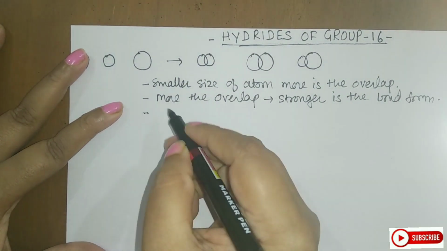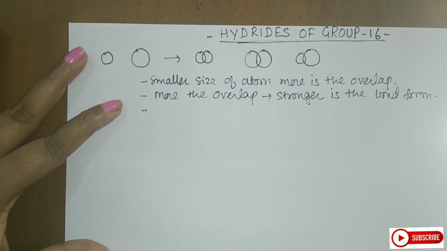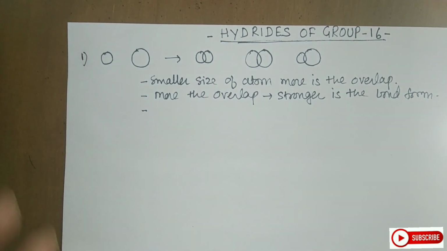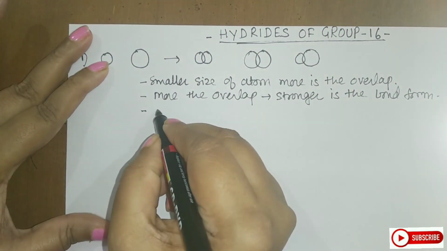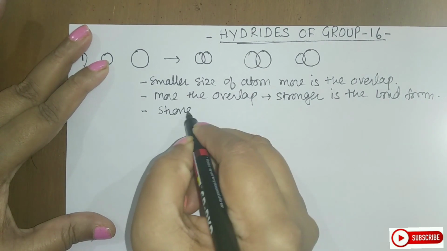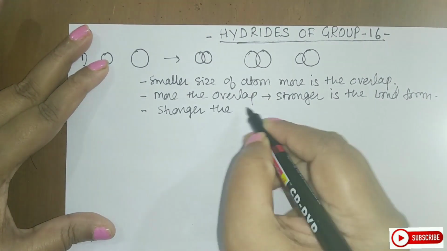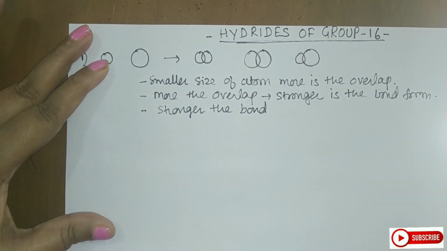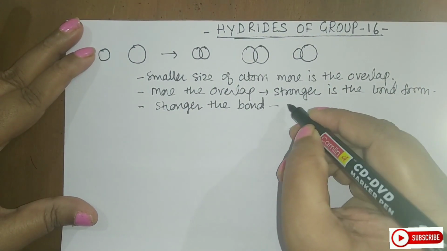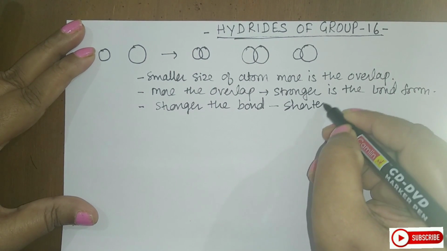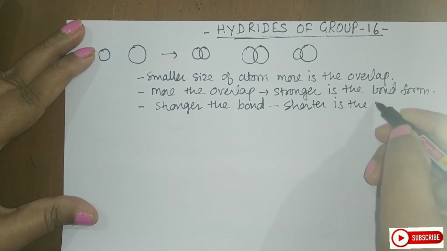Now, if the bond which is formed is stronger, then the bond size, that is the bond length, will be less. So students, stronger the bond, shorter is the bond length.